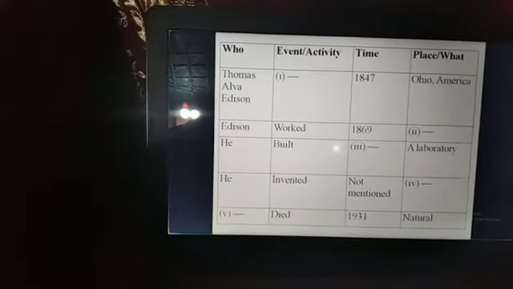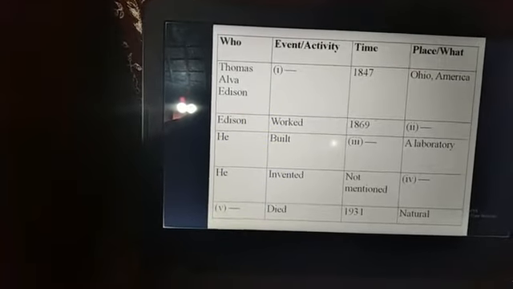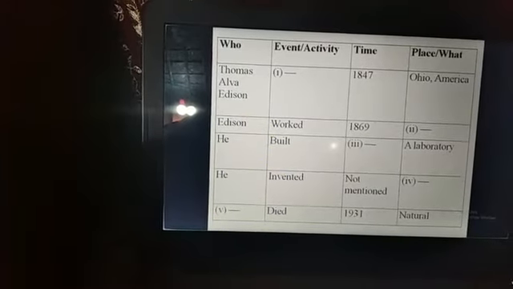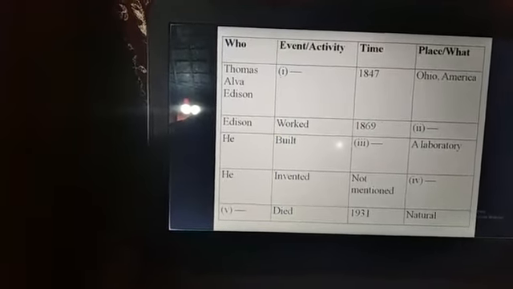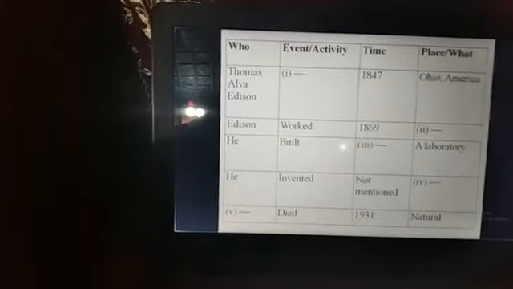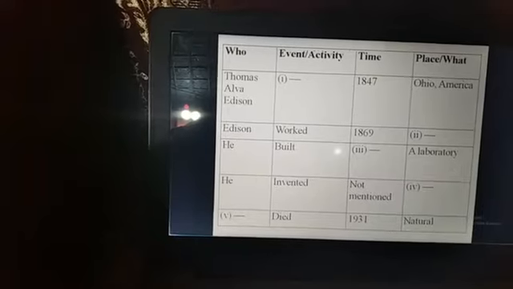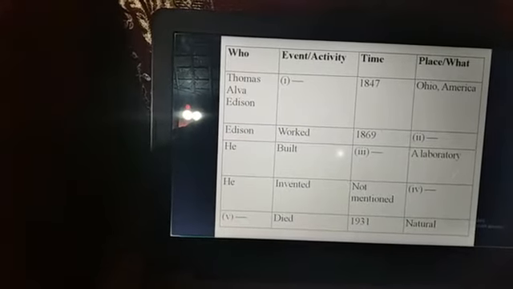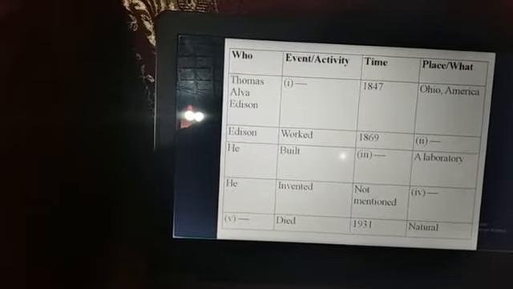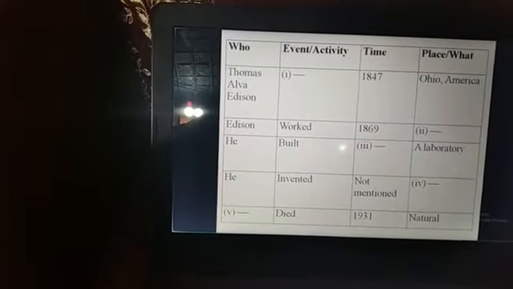Here we find different persons or different subjects. In the number 2 column we find event or activity. Events means what happened. Okay, my dear students, Thomas Alva Edison, dash, event or activity. Here we just provide the event or activity, what Thomas Alva Edison did in 1847.